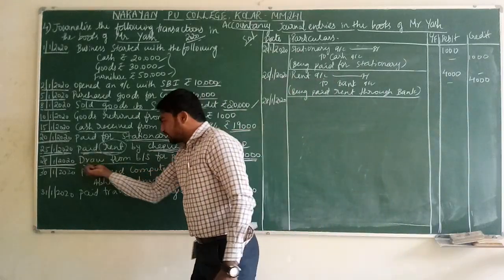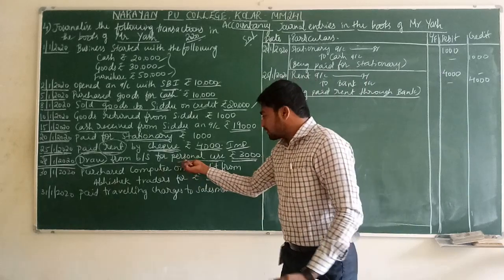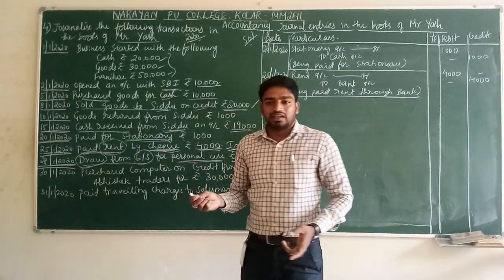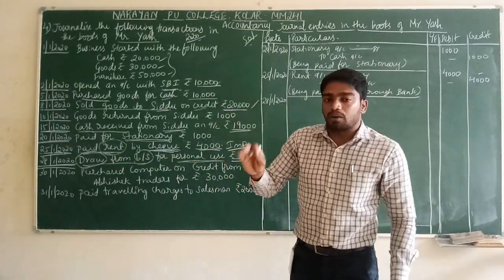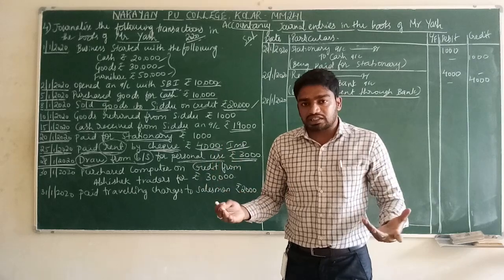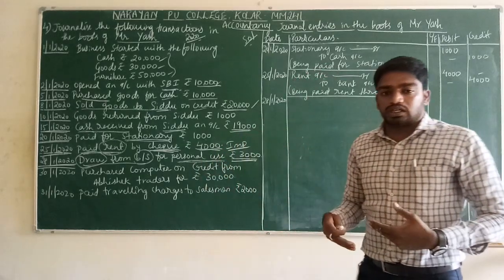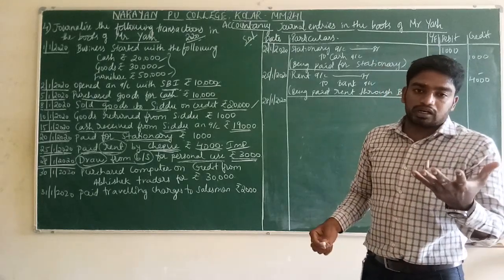See, the name itself indicates: draw means drawings. For what purpose? For personal purpose. From where is it drawn? From business it is drawn. Are you understanding? Draw means drawings. Mr. Yash is taking 3,000 from business for his personal use. That is called drawings. Drawings comes under nominal account rule.